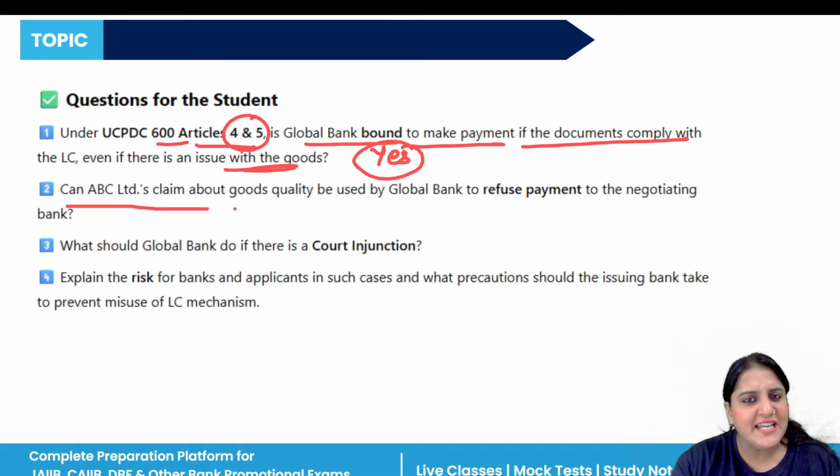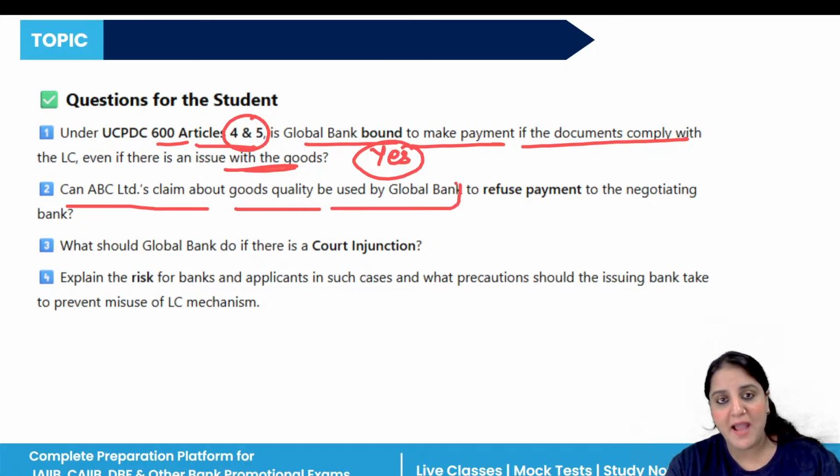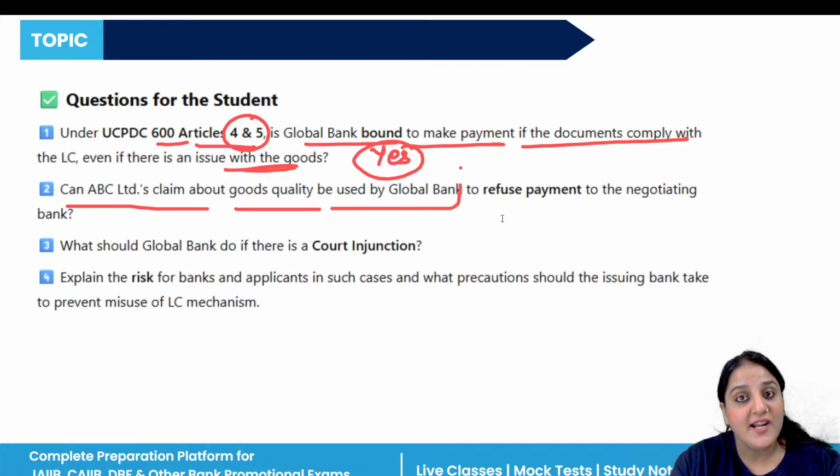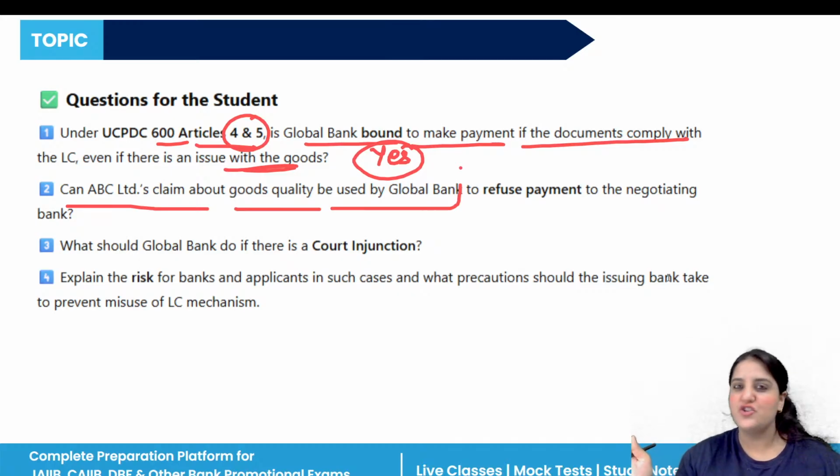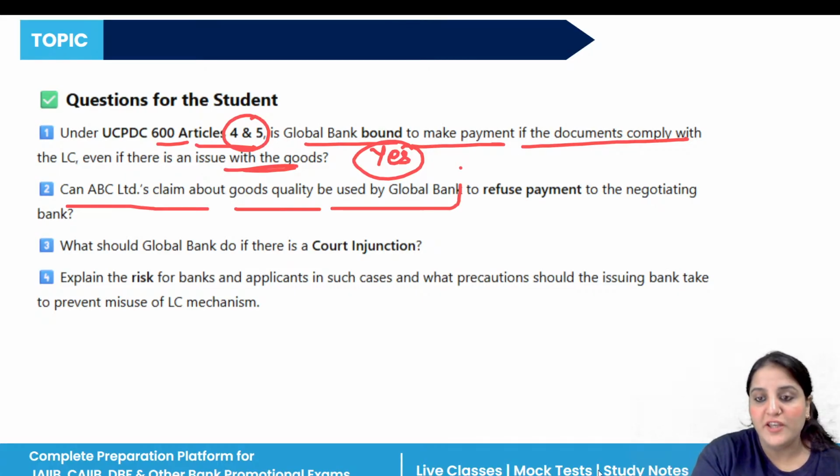Can ABC Limited's claim about the goods quality be used by Global Bank to refuse payment to the negotiating bank? Is this possible? No. Under the UCPDC, a breach of the underlying contract does not affect the issuing bank's obligation to honor the LC if the documents are good. They cannot say that the documents are okay and the goods are not okay, so we are not doing payment. No, this is not allowed, right? So the answer is no.